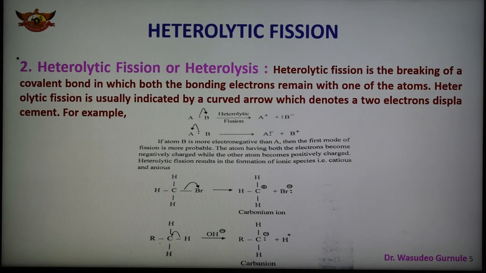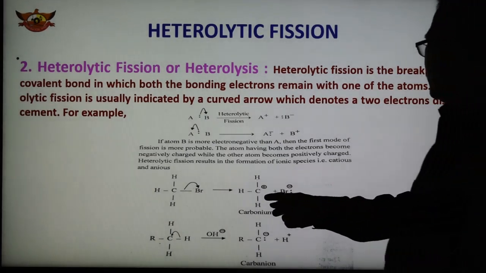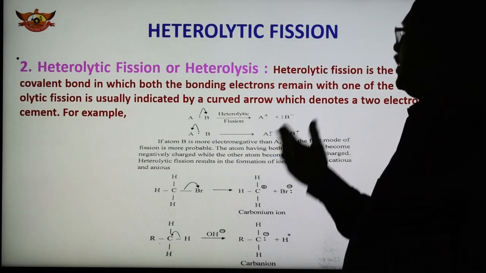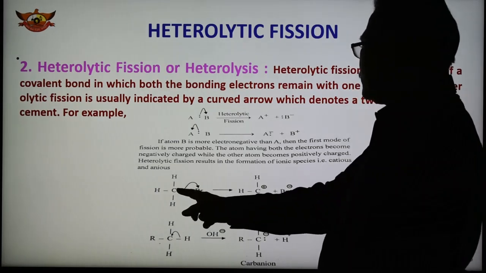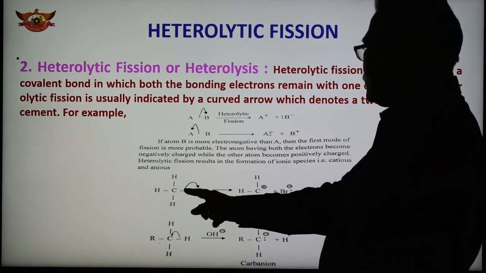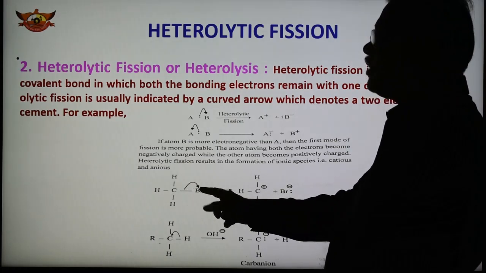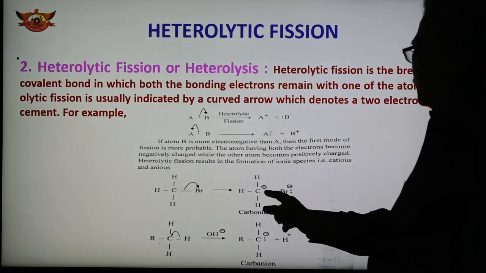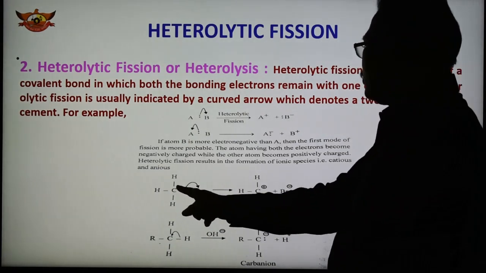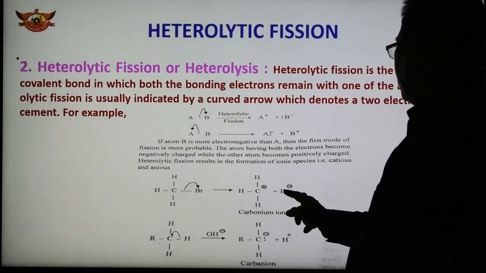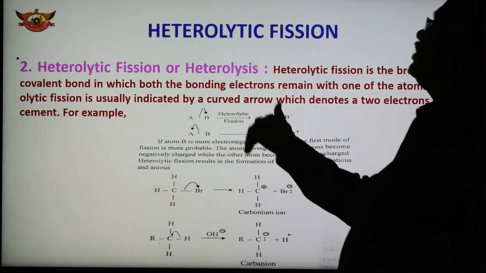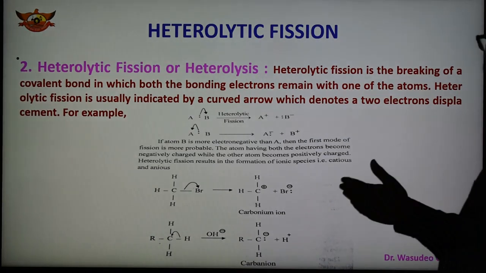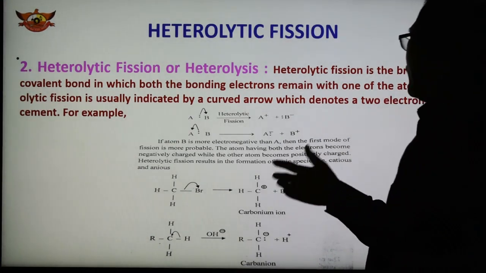Here some more examples are given. Heterolytic fission results in the formation of ionic species, meaning cations and anions. One example is methyl bromide. Now this C-Br bond breaks, and both the electrons shift to Br because bromine is highly electronegative. Carbon loses the electron, therefore carbon has a positive charge, and Br has these two electrons and therefore a negative charge. Because of heterolytic fission there is a formation of ionic species, so positive and negative ions are formed.